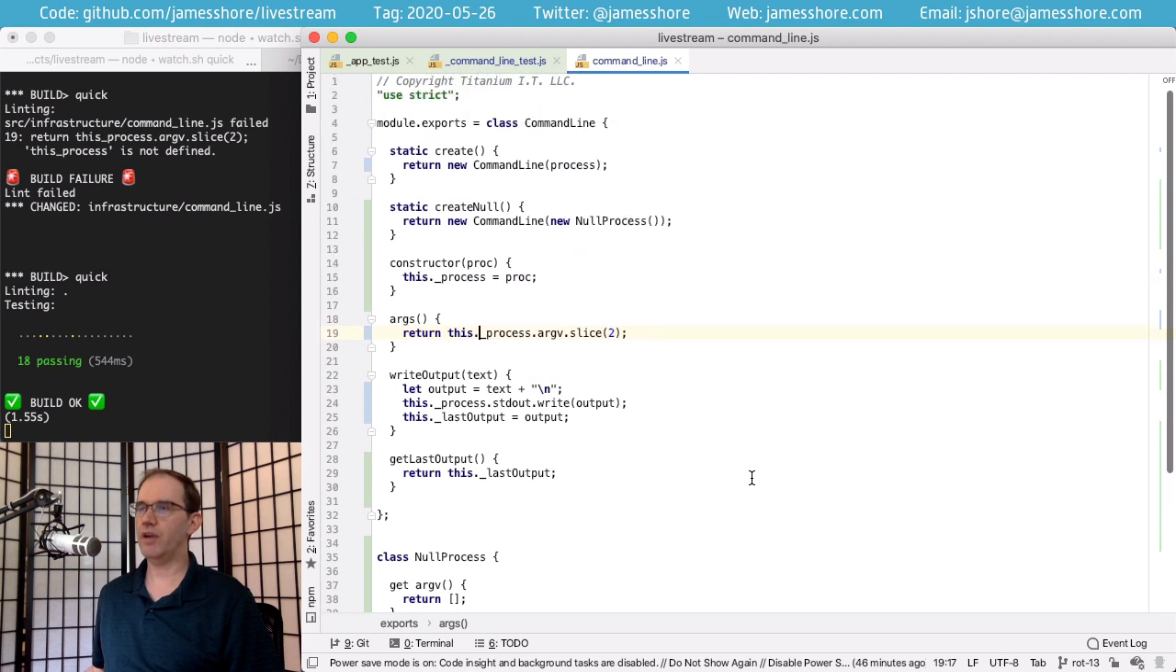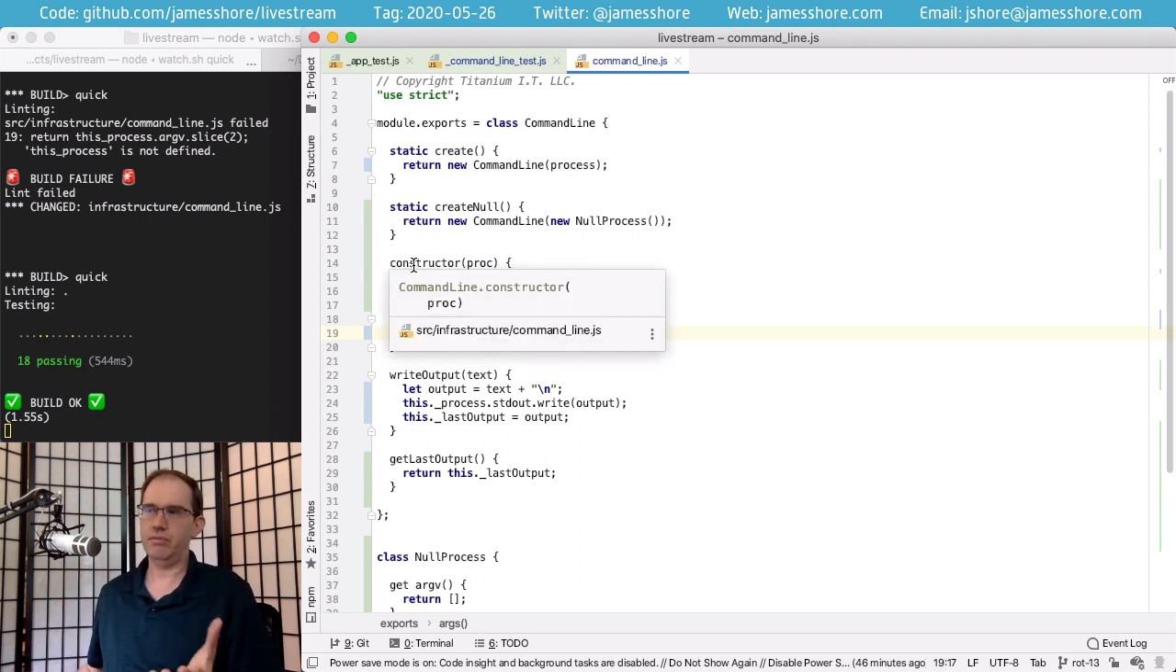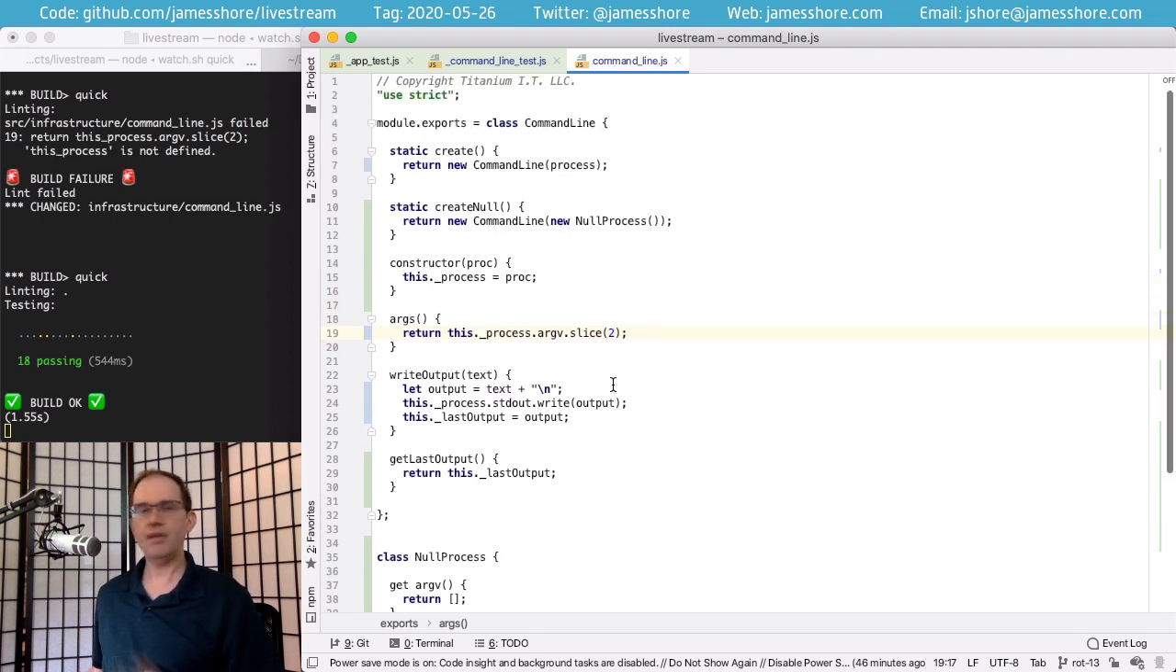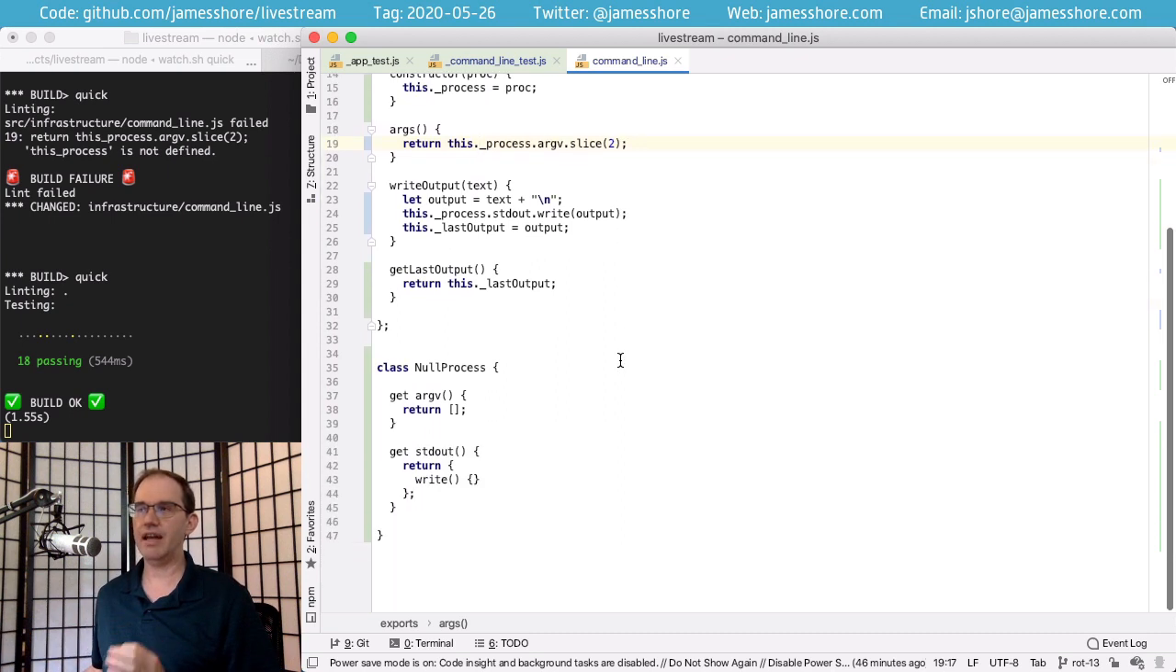Now, maybe you're wondering why not pass in standard out to command line? Why not have just expose new command line and then pass in process? And that's because you can do that, but I don't think it makes it any cleaner. I think one of the values of object-oriented programming is information hiding. It's encapsulation. The details of how command line is implemented is completely opaque to the callers.